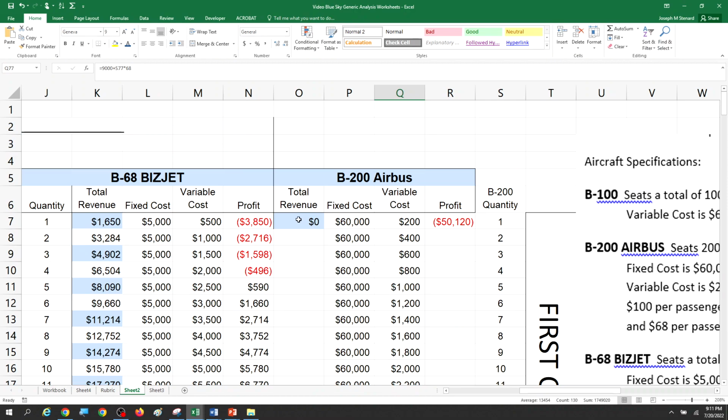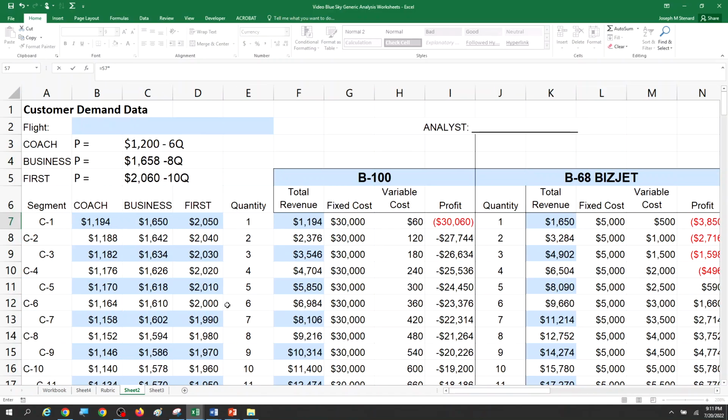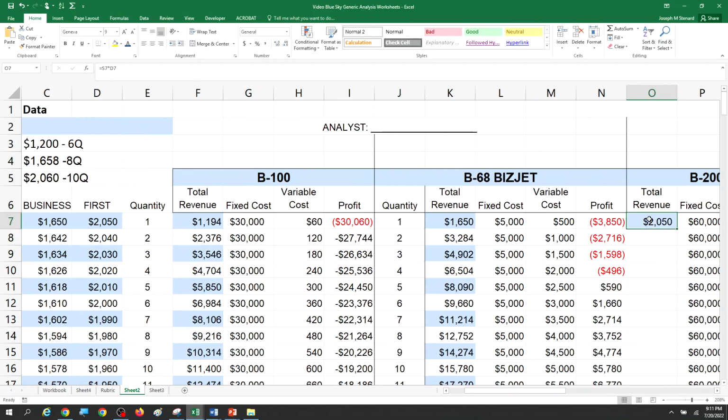Revenue is also going to be done in a kind of tricky way. The revenue is going to equal the number of people flying in first class times the price that we're charging, which is over there in my example.